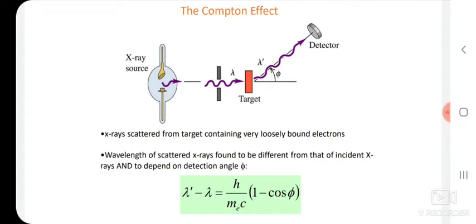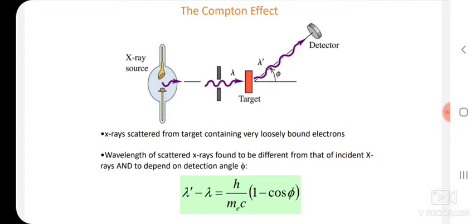A detector placed behind the target can measure the intensity of radiation scattered in any direction phi with respect to the direction of the incident X-ray beam. The scattering angle phi is the angle between the direction of the scattered beam and the direction of the incident beam. In this experiment, we measure the intensity and the wavelength lambda of the incoming beam, and for a scattering angle phi we measure the intensity and the wavelength lambda prime of the outgoing beam.